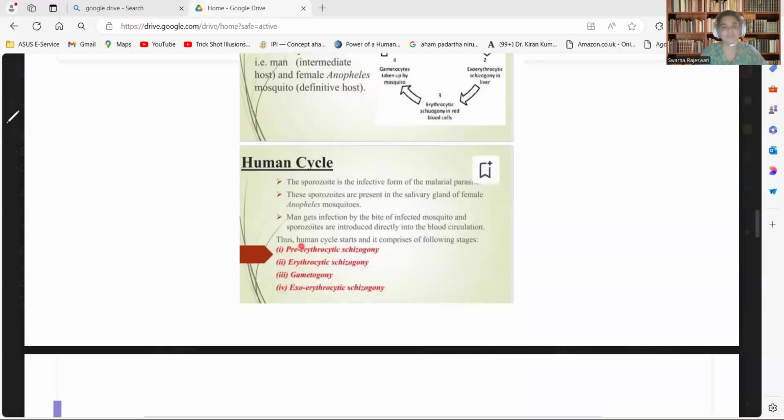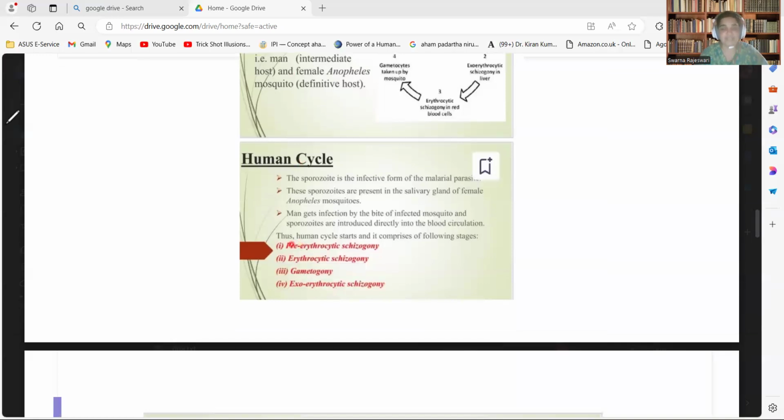So coming to the human life cycle, in man it completes its asexual part of the life cycle. The sporozoite is the infective stage of the malarial parasite to man. These sporozoites are mainly present in the salivary glands of the female Anopheles mosquito.